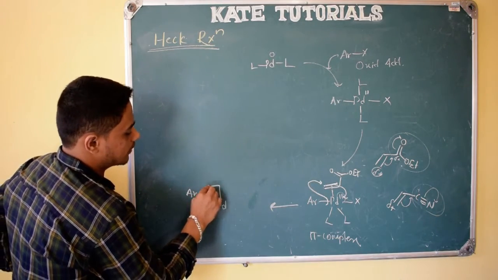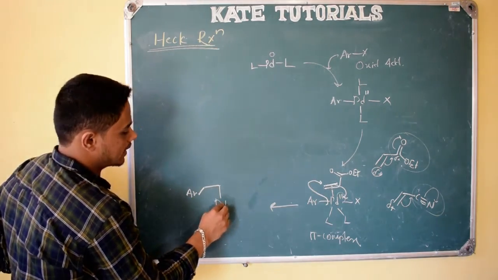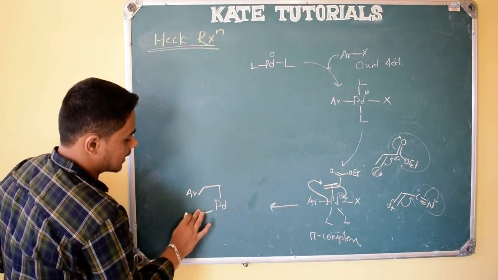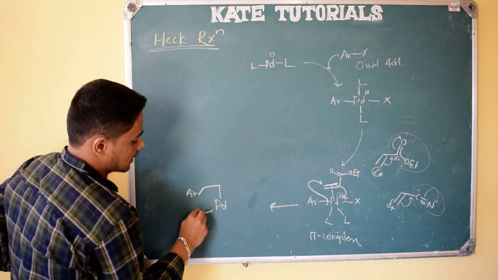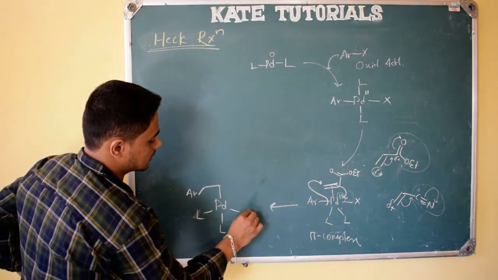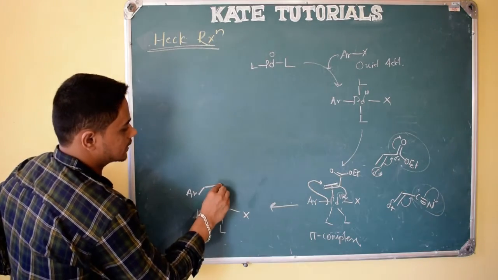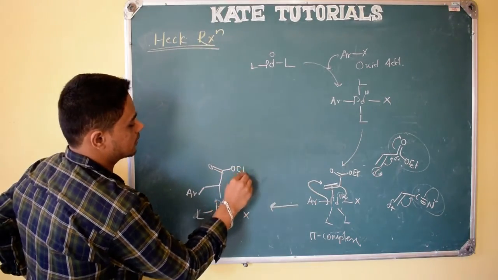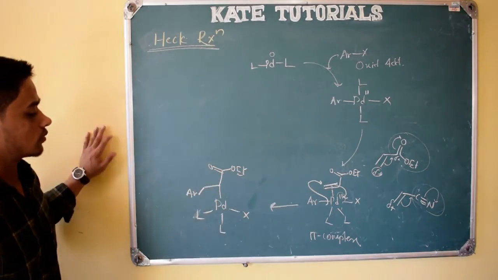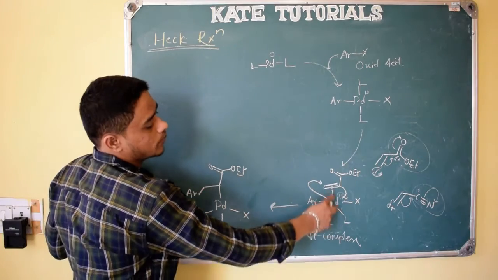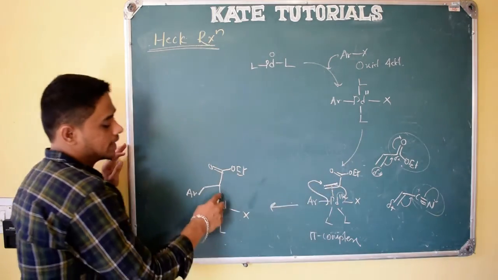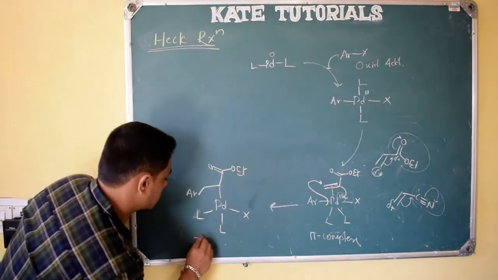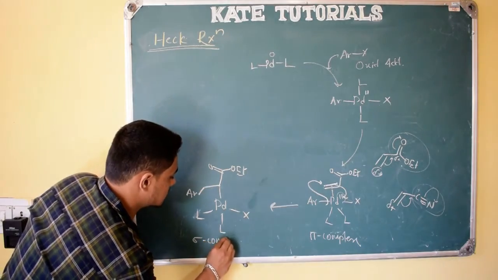Ar is attached to this carbon, from here it has bound to palladium, and as usual L, L, X are there, and here COOEt. So this is the thing we have called... Earlier it was a pi complex as it was attached to a pi bond, but here it has attached to a sigma bond, so it is called a sigma complex.